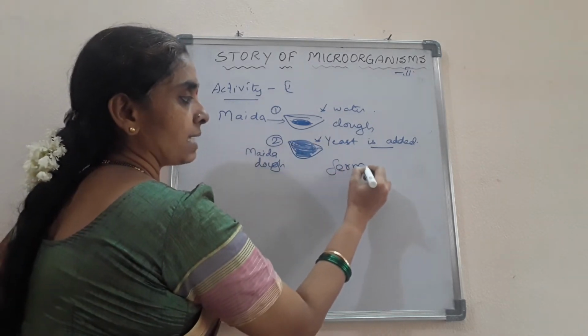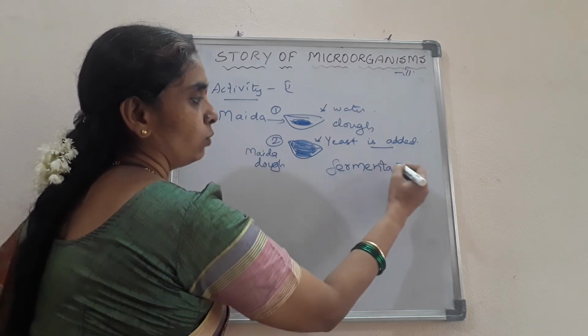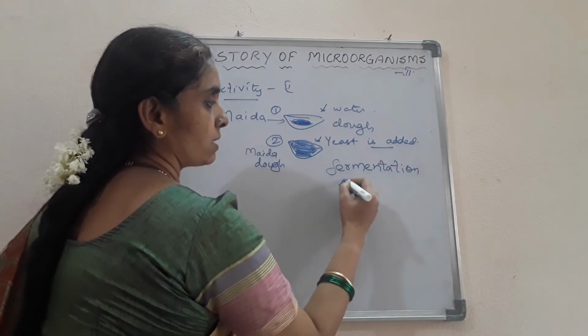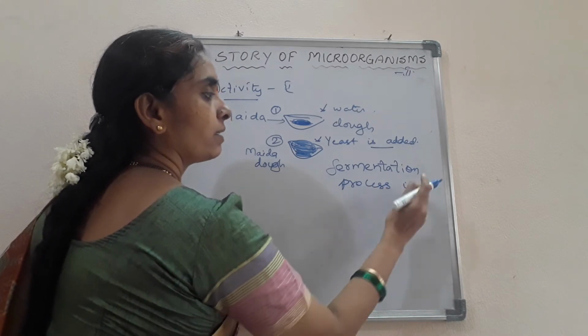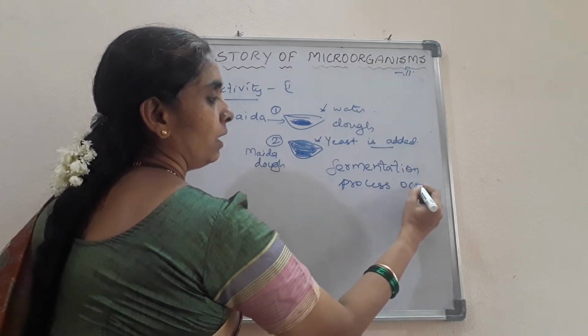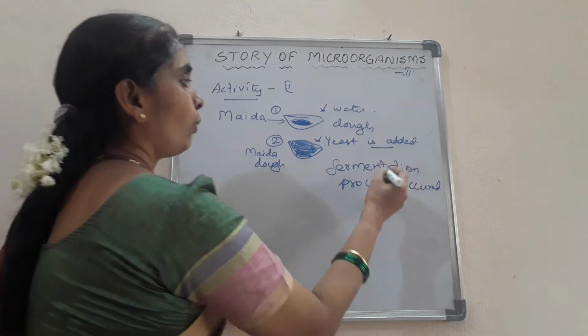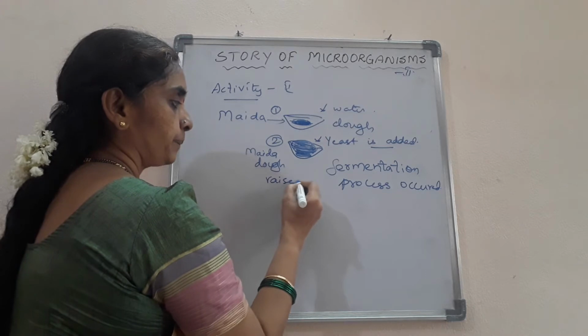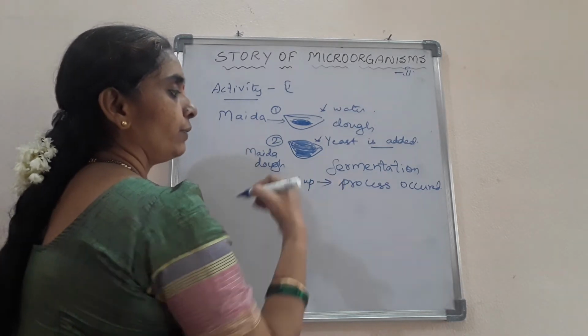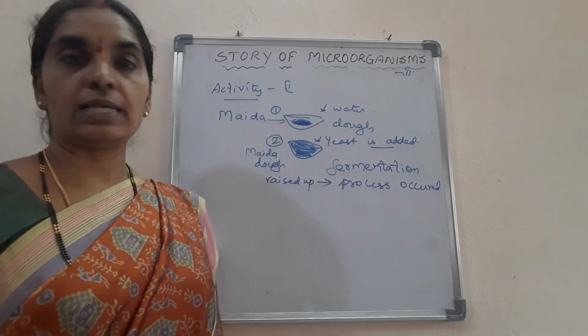The fermentation process has taken place in the bowl too. So the dough has risen up due to fermentation.